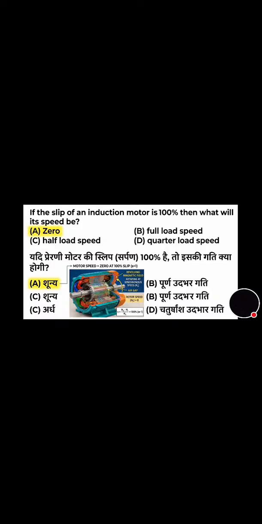Now move towards the next question and the last question of the day. What is the EMF equation of a transformer? And its correct answer is option A, that is N1 into E2 is equal to E1 upon N2.